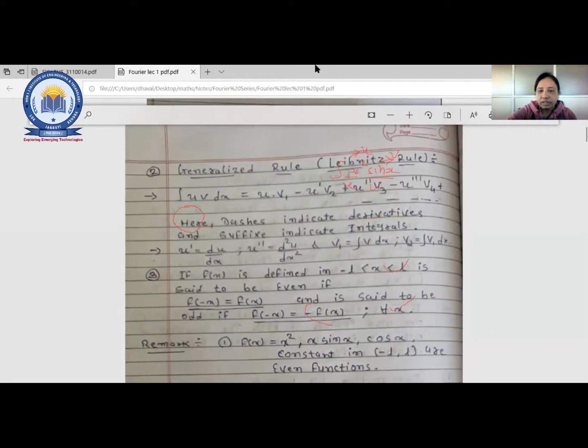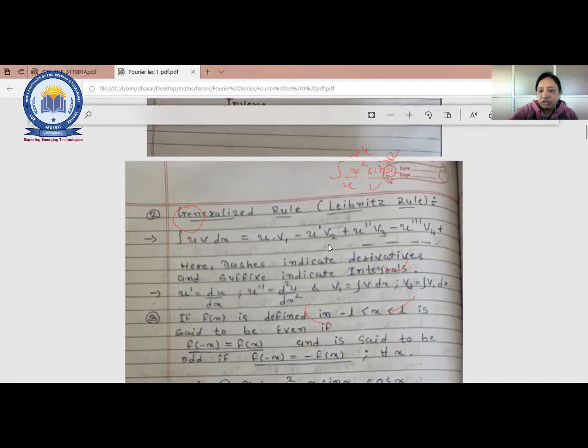Here it is written: integration of u v dx equals u into v1 minus u dash v2 plus u double dash v3 minus u triple dash v4. You can note this down in your notebook, this is the general rule. What is the meaning? u is the first function and v is the second function.